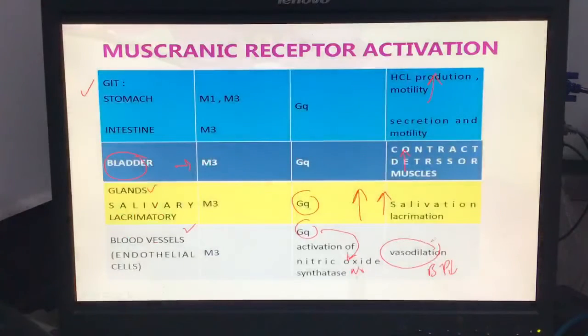What happens in the GIT? Motility increases, and it can lead to diarrhea if these drugs are overactive. The secretion and motility will increase, and HCl is also very high. Okay, the bladder leads to micturition. The glands lead to salivation and lacrimation. In the blood vessel, there is vasodilation, which decreases the blood pressure.